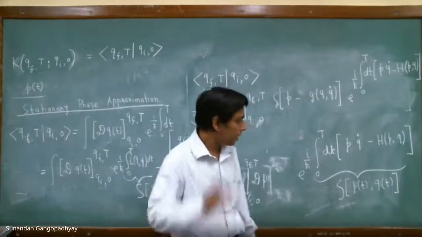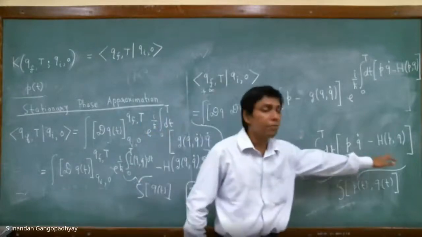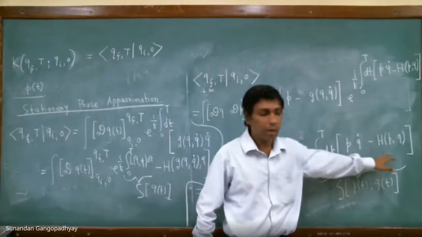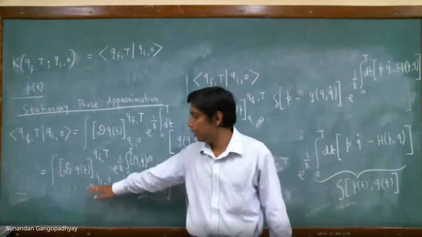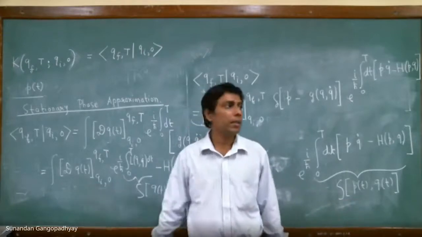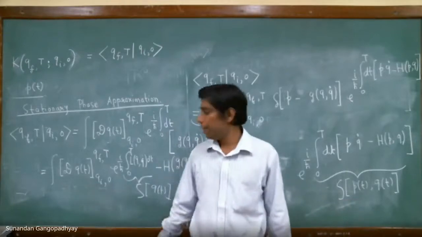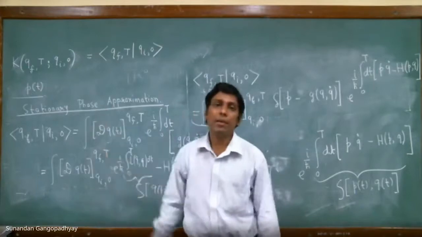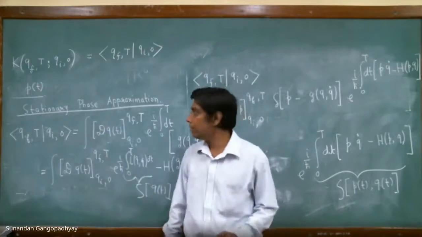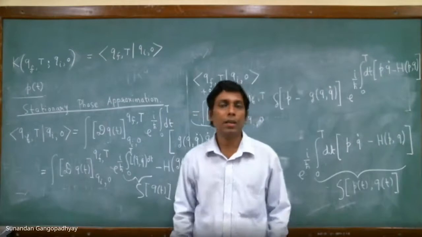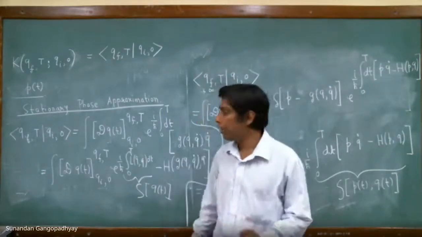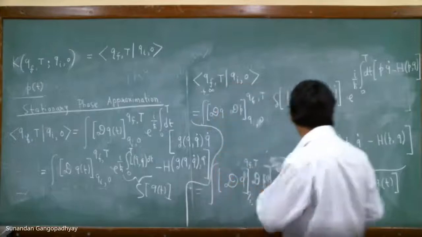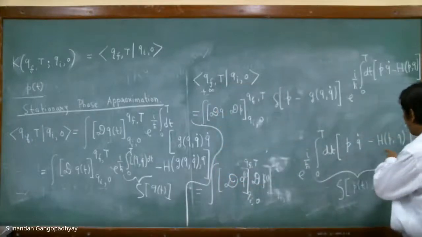You should remember that we have not assumed any form of the Hamiltonian function so far. To come from the Hamiltonian form of the path integral to the Lagrangian form, what we have done is take a stationary phase approximation, which means that the functional integral is dominated by the point of stationary phase. This is the phase, p q dot minus h of p, q.